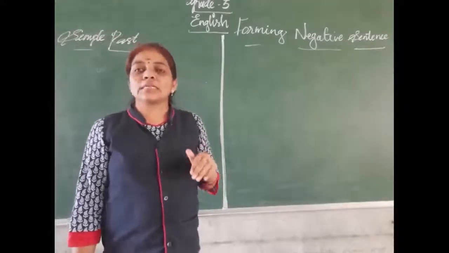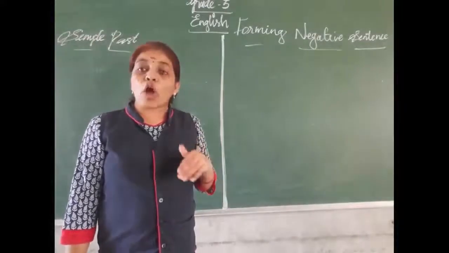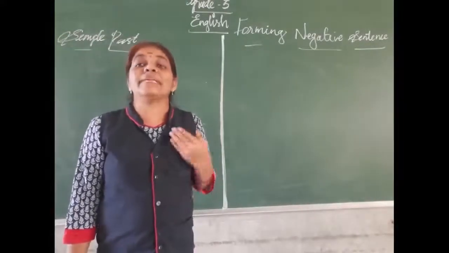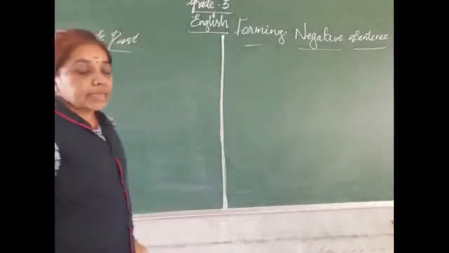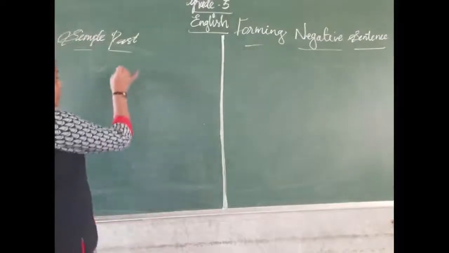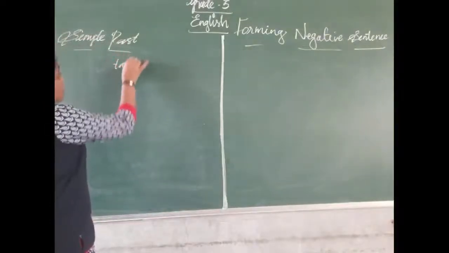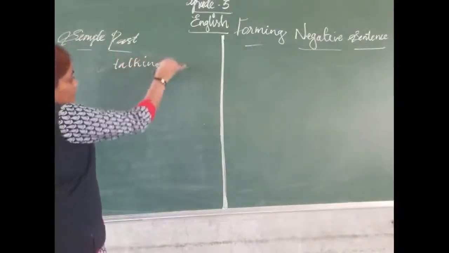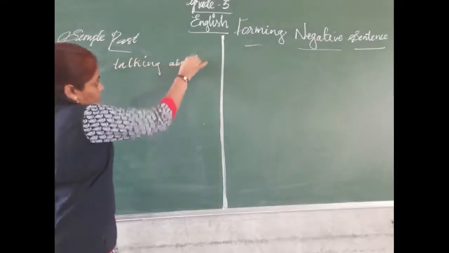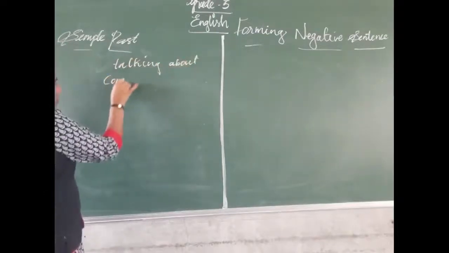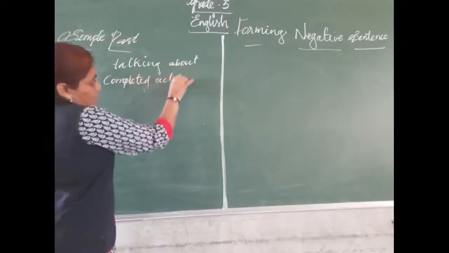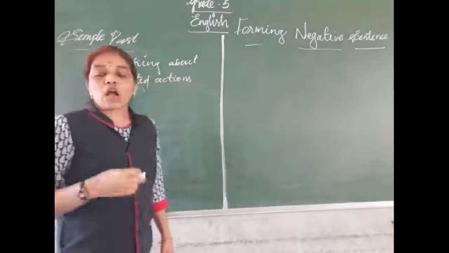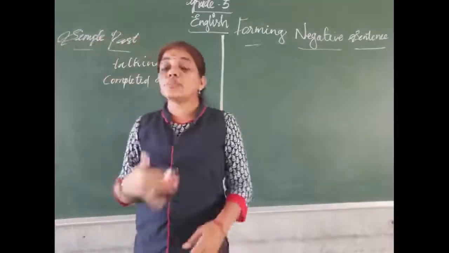Simple past tense, we are talking about the completed action, the actions that have completed. So, what is simple past? Talking about completed actions.